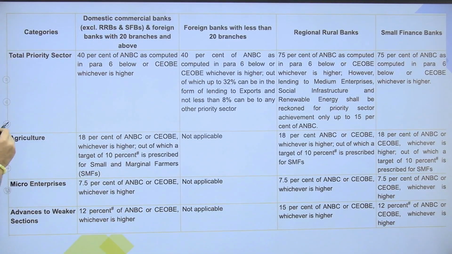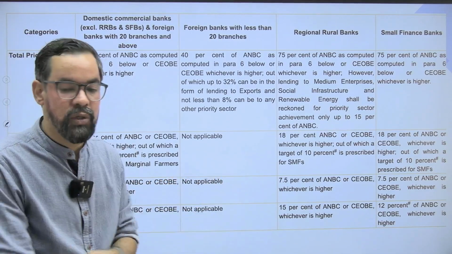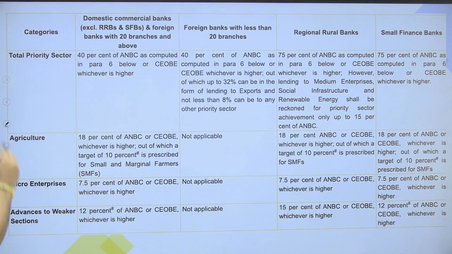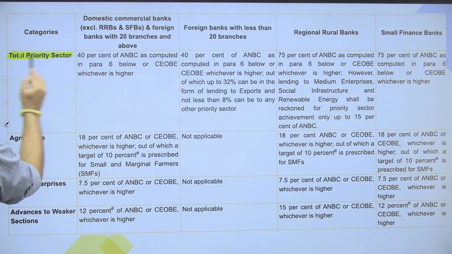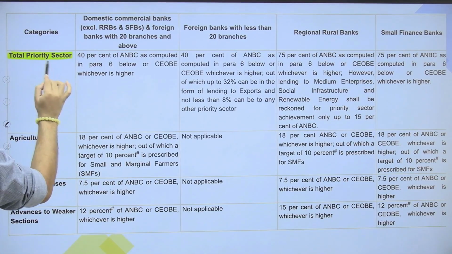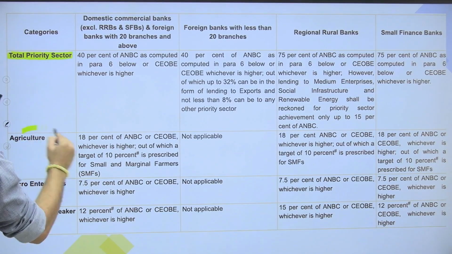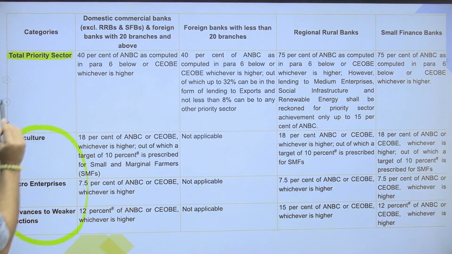So this chart is going to help you. I directly picked this from the RBI website, so you will not get any sort of confusion, right? So first, this is rule one. You just take it as rule one, and these are the subnorms to rule one itself. Okay?